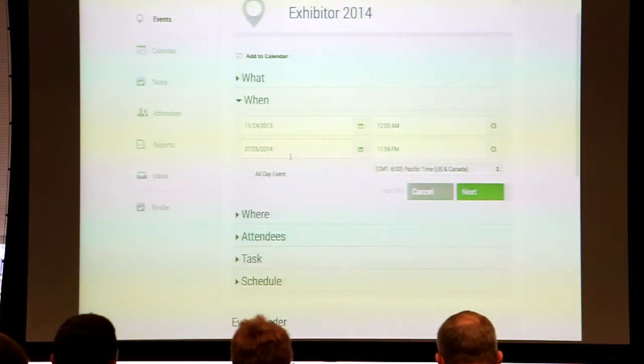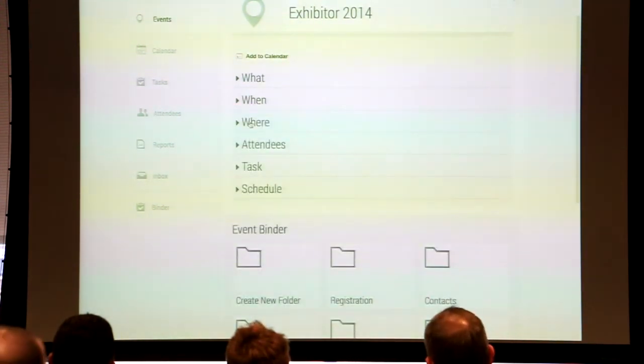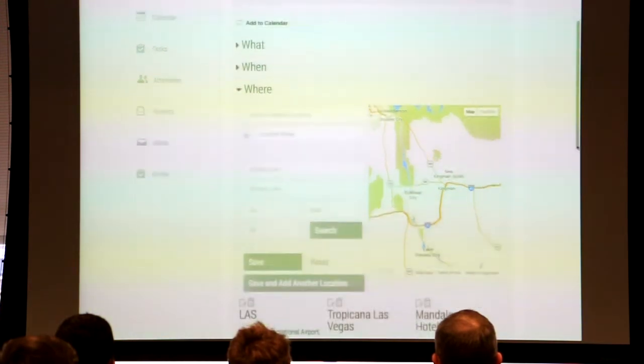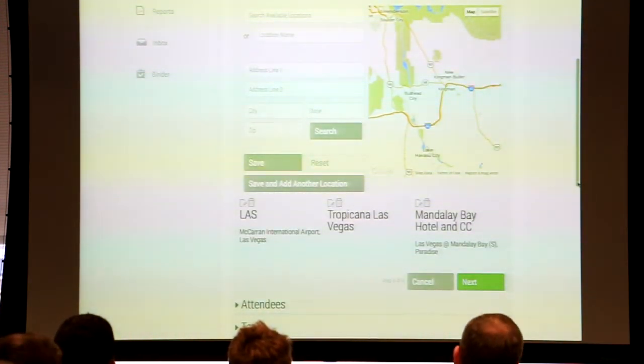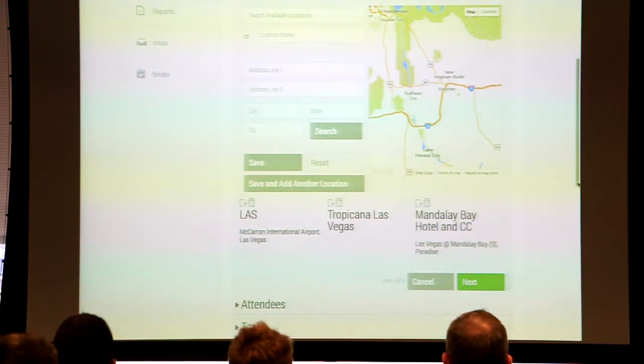We go to where. Where is nice because everything is Google Maps integrated, and we're always trying to get our people to one place. They've got to come from a lot of different airports, from different cities, from different countries. They have to get into this trade show. For us, at the highest level of the show, we had 3 places we needed everybody to know about. The Las Vegas airport, the Tropicana, which is the hotel that we were staying, and the Mandalay Bay Hotel and Convention Center, which is where the show was actually going to be.